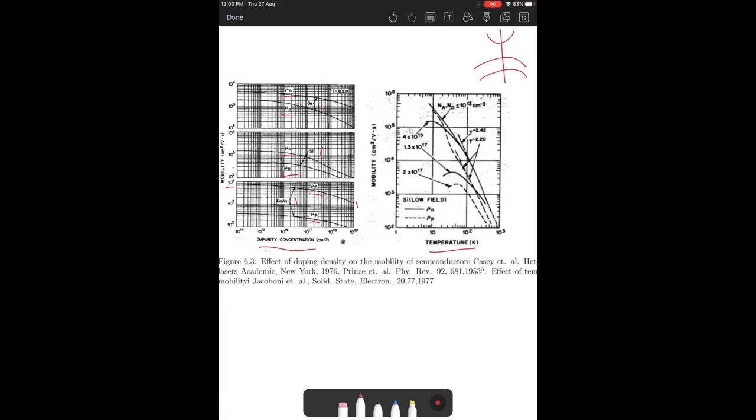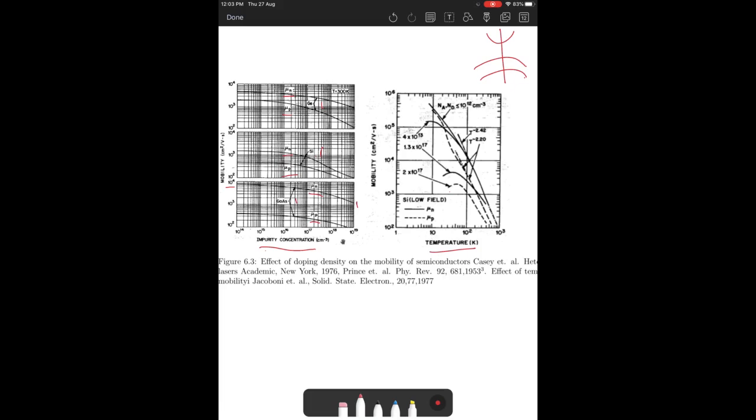If you see, the electronic mobility reaches about 10,000 per centimeter square for gallium arsenide, whereas it is only about 1,000 oddish for silicon. Right? So we see that the charge mobility depends strongly on the impurity scattering.